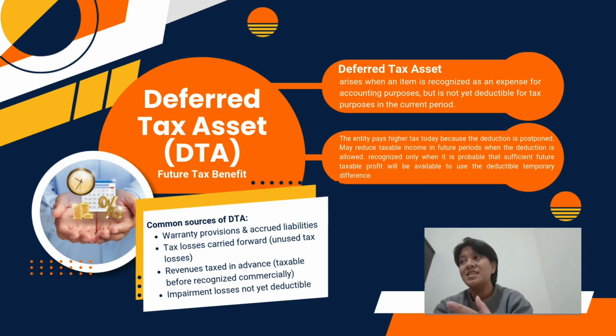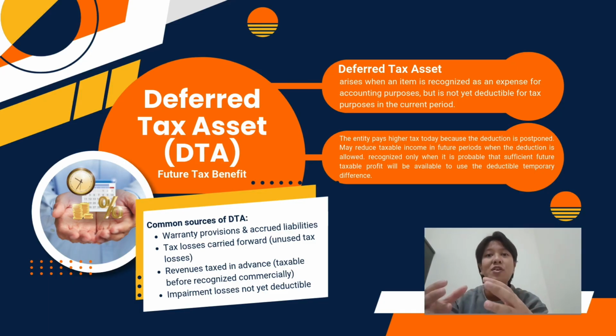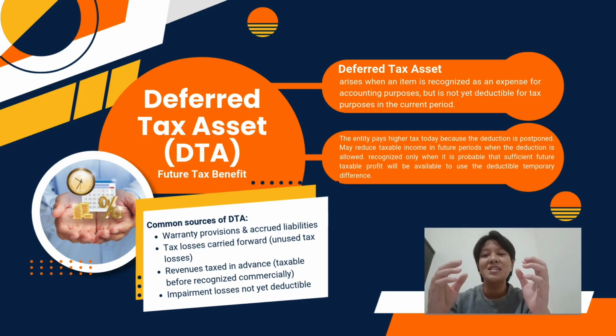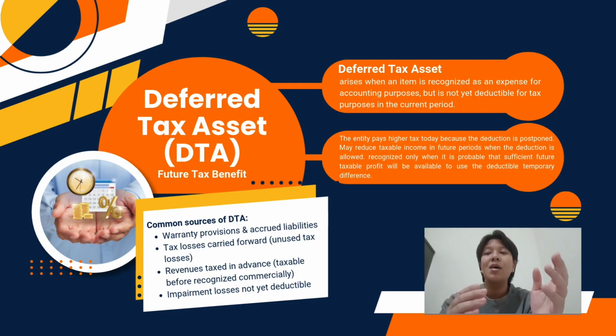A deferred tax asset, or DTA, represents a future tax benefit. It usually arises when an expense has already been recognized in the accounting records, but it is not yet deductible for tax purposes in the current period. In other words, the company pays higher tax today because the tax deduction is postponed. However, in the future, when the deduction is allowed, the company may pay lower tax.